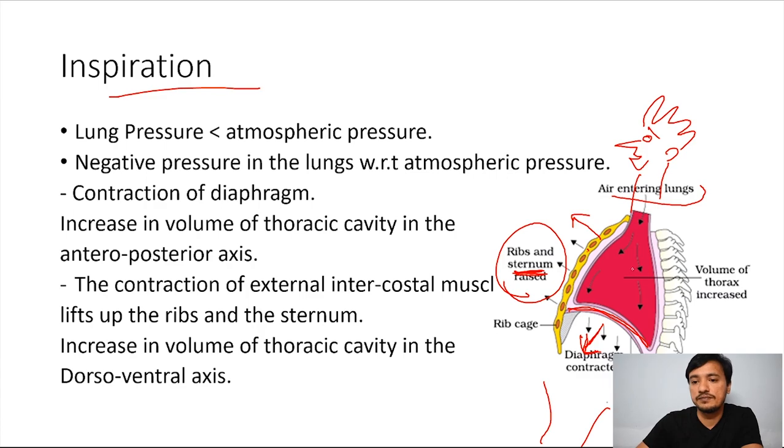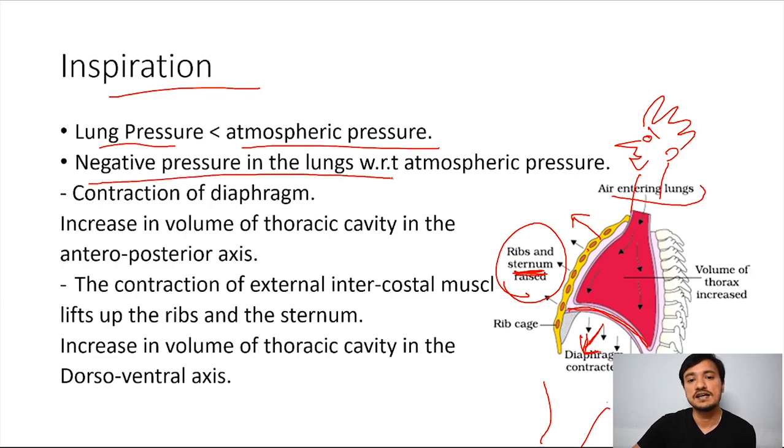Just remember for now, and let's see what is there in the inspiration. Lung pressure is less than the atmospheric pressure. As I told you, air has to enter into the lungs. You can imagine that for that, lung pressure has to be lower than the atmospheric pressure. Negative pressure in the lungs with respect to atmospheric pressure.